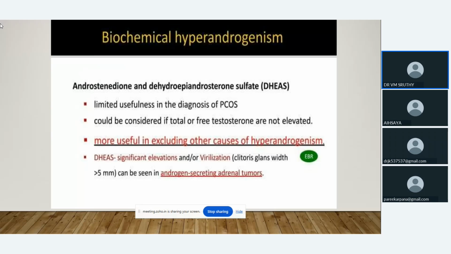If the testosterone levels are normal, what we have to do next is test for androstenedione or dehydroepiandrosterone sulfate, in order to exclude other causes. Sometimes it can be seen in androgen secreting adrenal tumors, where there will be hirsutism and acne. We can also do the tests for other causes.